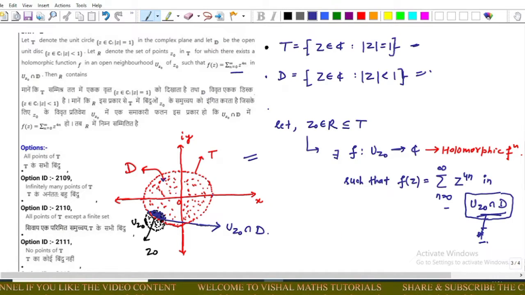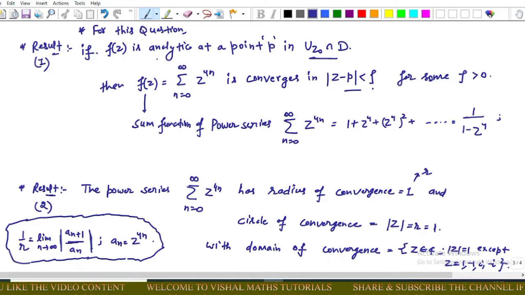Now for this, result first is: if a function is analytic at a point P in this domain, then the function equals this power series which converges in this domain for some rho greater than 0. For this result, f(z) works as a function given by this power series, which is a GP series. This further equals 1 upon 1 minus z^4.